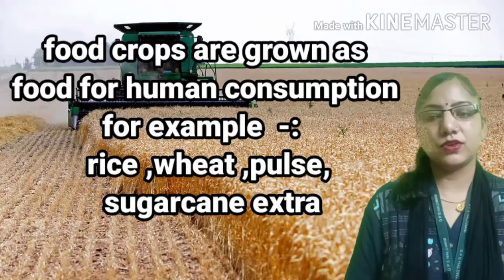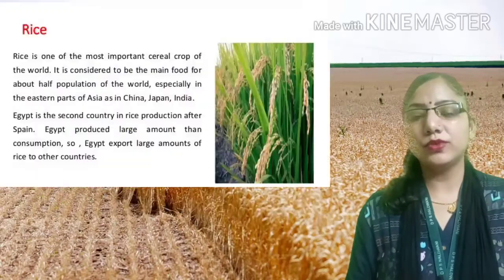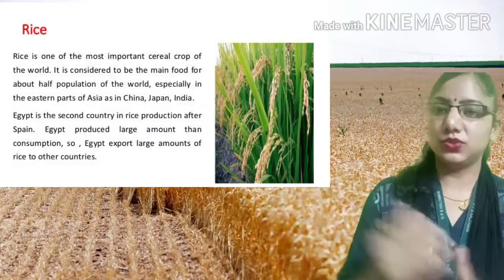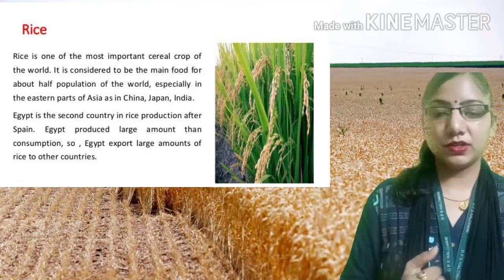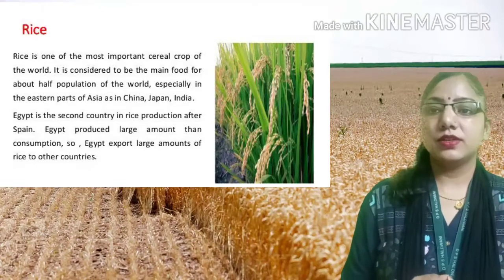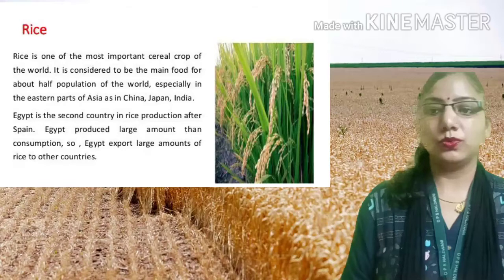Students, first of all, we will talk about rice. Students, as we know, the rice is the most important and the main crop of the tropical and the subtropical zones. The tropical and the subtropical zones, which are nearby areas of the tropical areas. So these all areas are coming in the tropical and the subtropical zones.